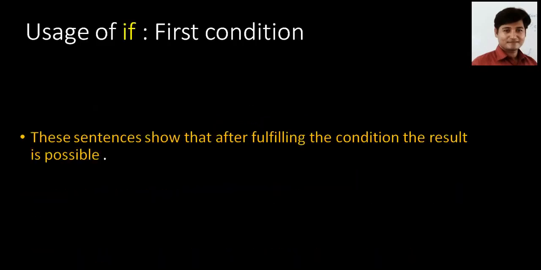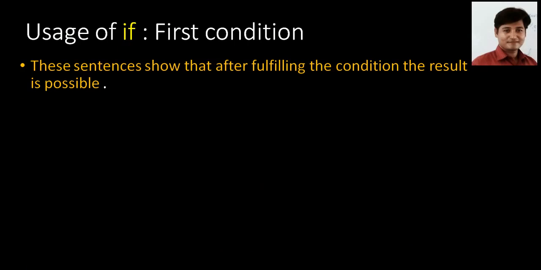First condition. This name has been given to the usage of if. The special name is first conditions. This very special structure is given the name of first conditions. These sentences show that after fulfilling the condition, the result is possible. Actually, this condition shows that something will happen in future. Something will be the result in future. This is called first condition.